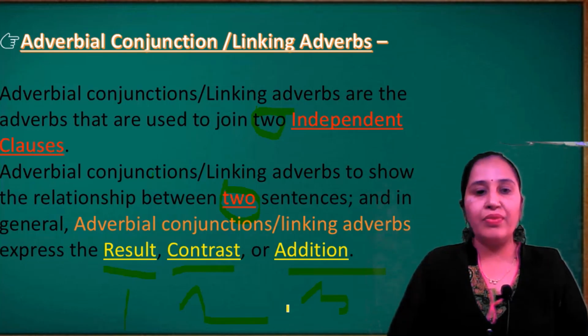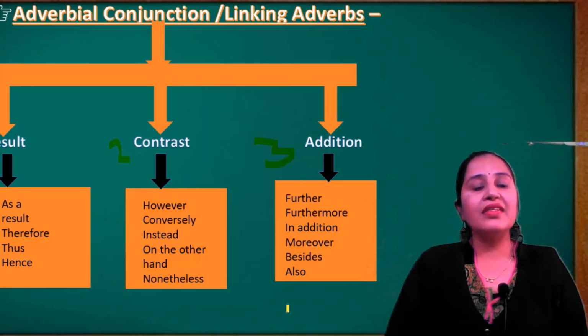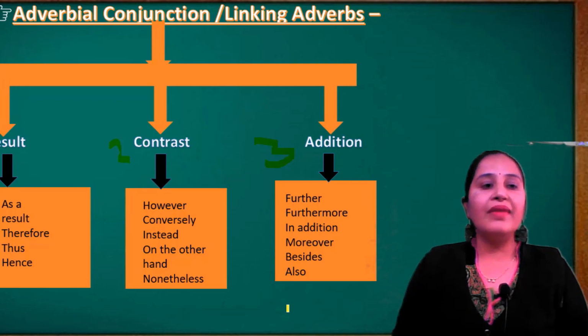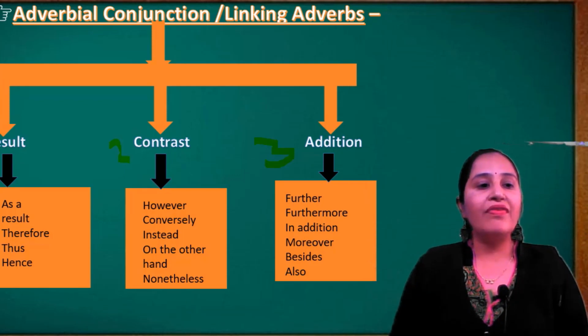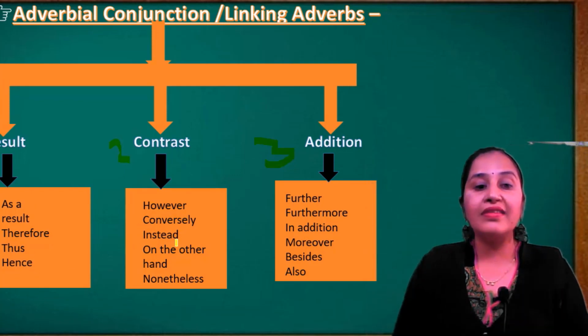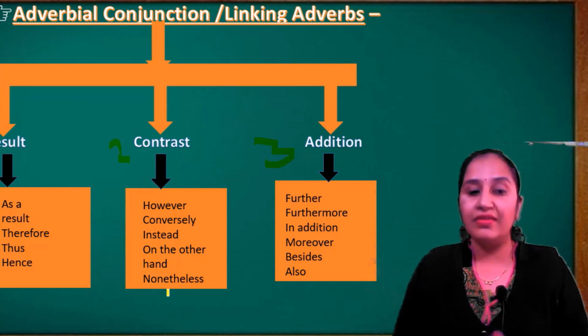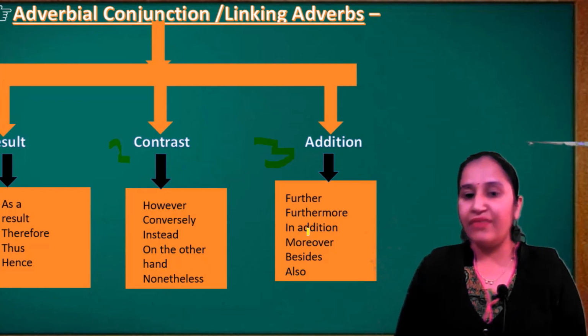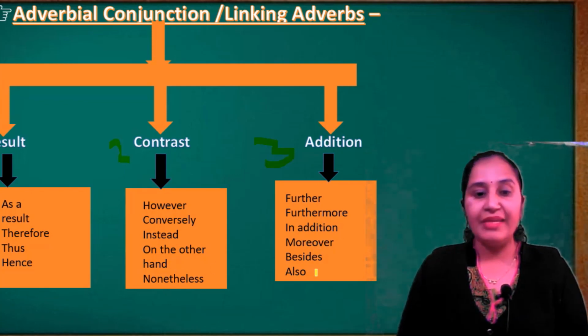Remember, three words are more important. For result we use as a result, therefore, thus, hence. For contrast, however, conversely, instead, on the other hand, nonetheless. For addition we use further, furthermore, in addition, moreover, besides, also.